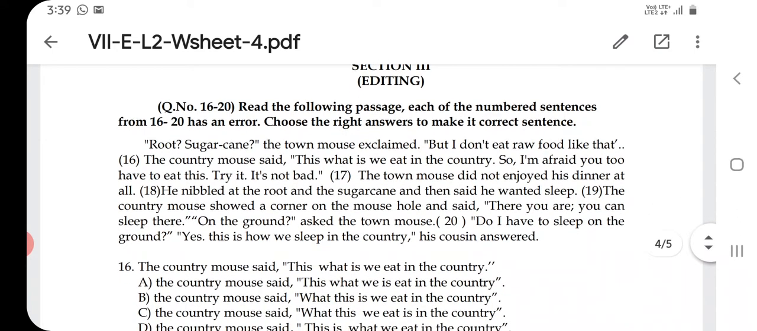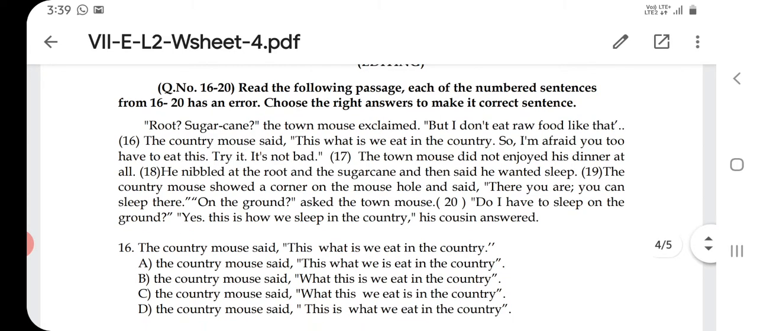Now, let us see questions 16 to 20. Read the following passage. Each of the numbered sentences from 16 to 20 has an error. You have to look at each numbered sentence, identify the grammatical mistake, correct it, and rewrite it in your answer book.